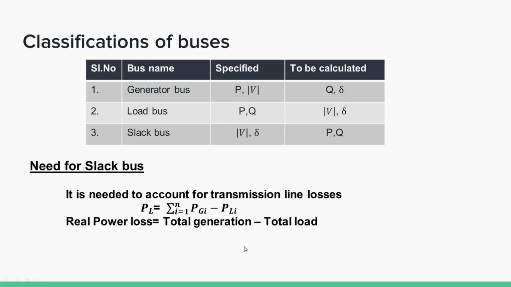The total generation and total loads are calculated. Then subtract total load from total generation and you get the real power losses. For that calculation, you require one bus as the slack bus. It is needed to account for transmission line losses.